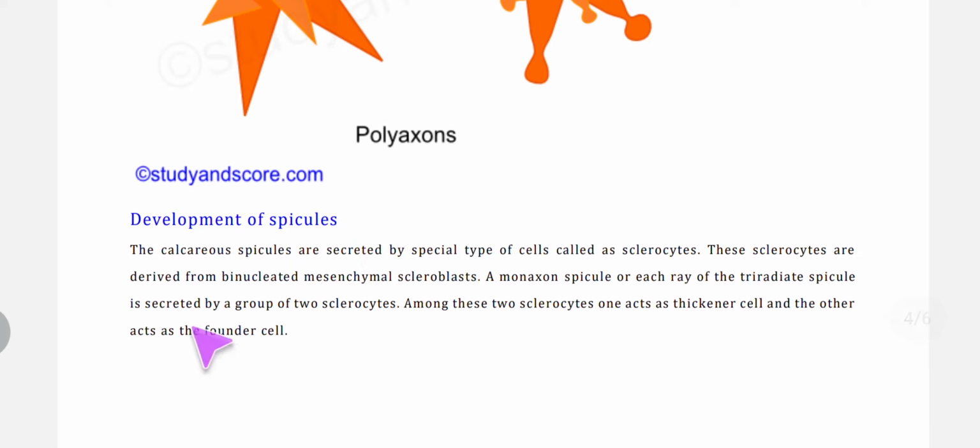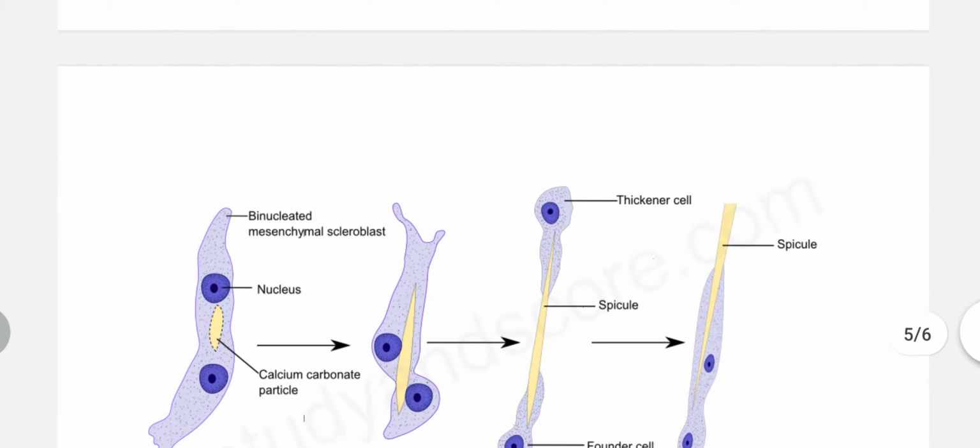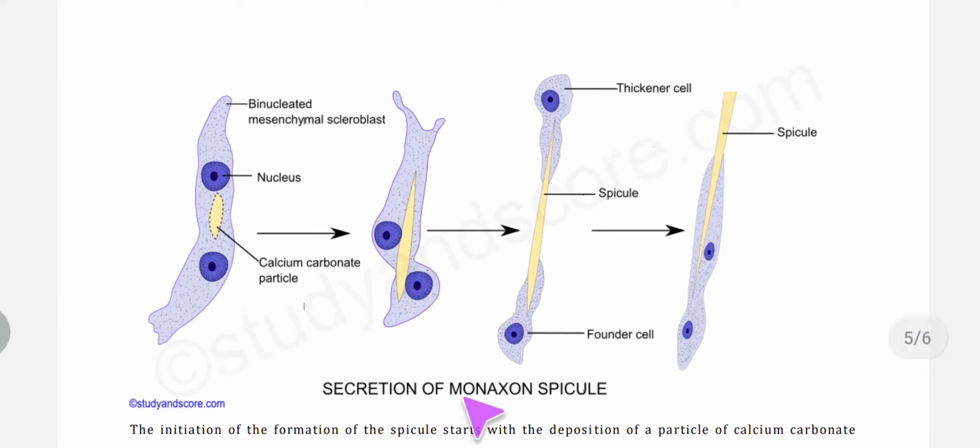Now how do they develop? The development of spicules. The calcareous spicules are secreted by a special type of cells called sclerocytes. And these sclerocytes are derived from binucleated mesenchymal scleroblasts. Here we can see the secretion of monoxon spicule.